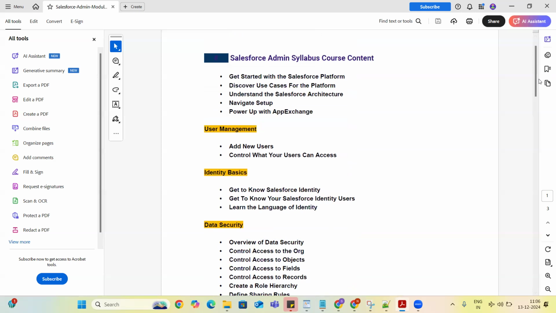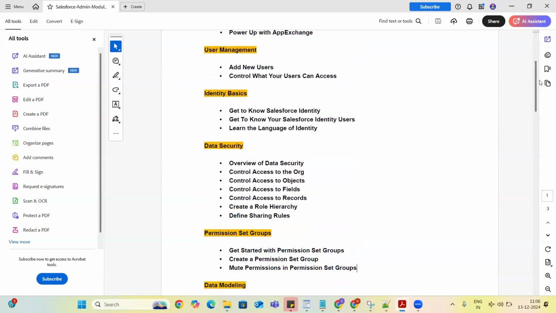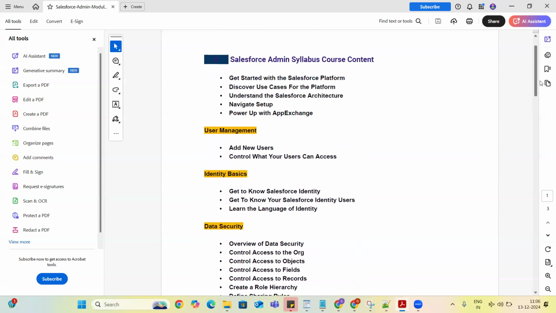I'll just start the session and tell you, okay, this Sunday we are going to have a discussion on these four topics: user management, identity basics, data security, and permission set groups, as well as the platform, whatever topics I have covered. As soon as we start our class, I'll ask you, can you tell me about data security? What is data security?